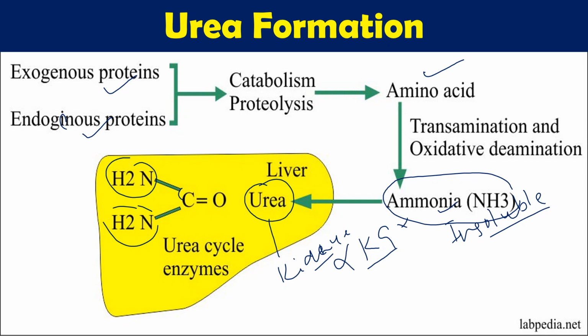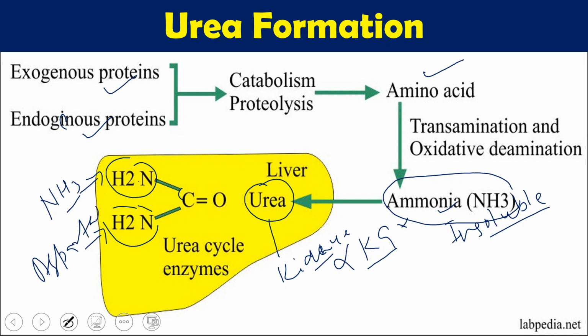If you see the structure of urea, it has two amino groups and one carbon. One of the amino groups comes directly from ammonia, the ammonia coming from protein degradation or amino acid degradation. The second amino group is donated by the amino acid aspartate. And the carbon comes from carbon dioxide. So this is the source of urea in our body.